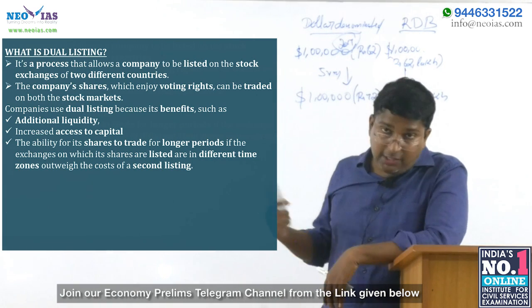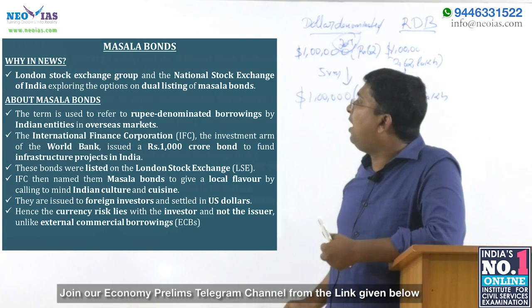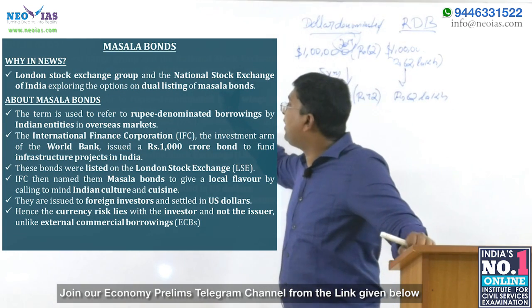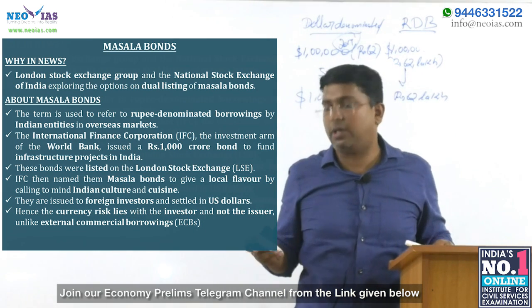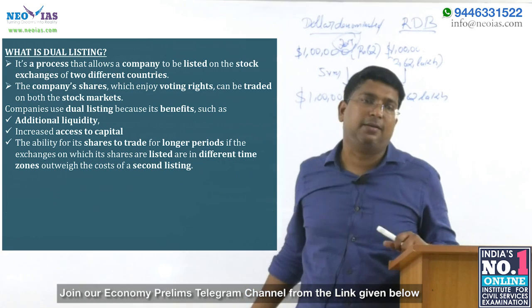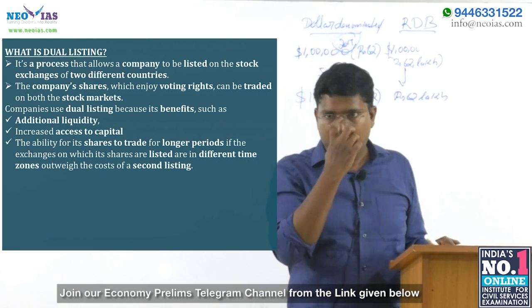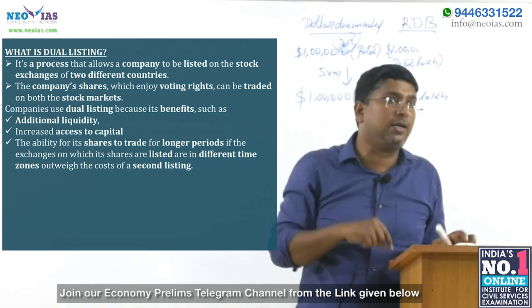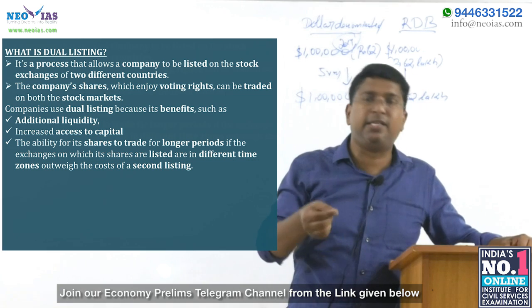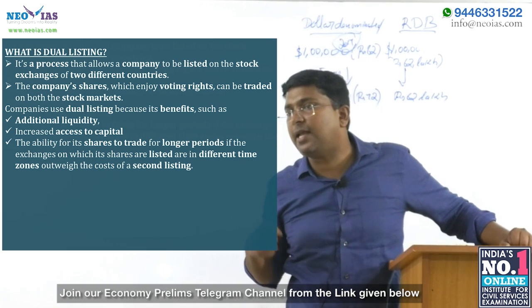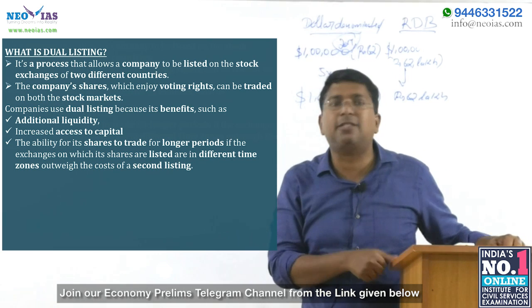Now, why it is in the news: London Stock Exchange and National Stock Exchange are exploring the possibility of dual listing of Masala Bond. What do you mean by dual listing? Very simple. Dual listing means listing on two stock exchanges in two different countries, not in the same country. Reliance is listed in National Stock Exchange as well as Bombay Stock Exchange; we will not call that dual listing.